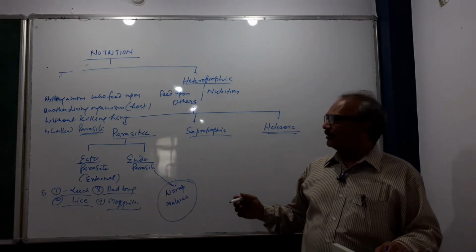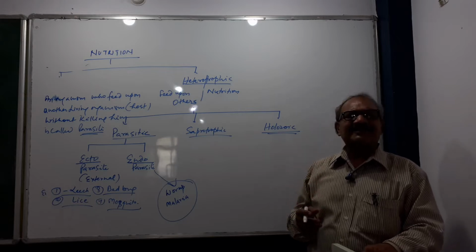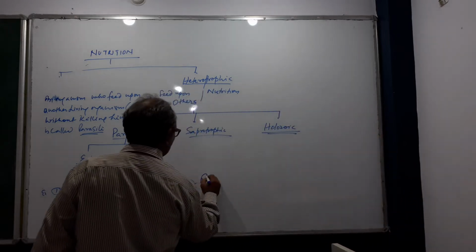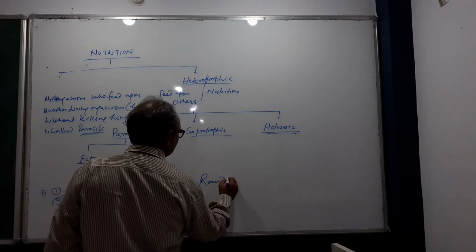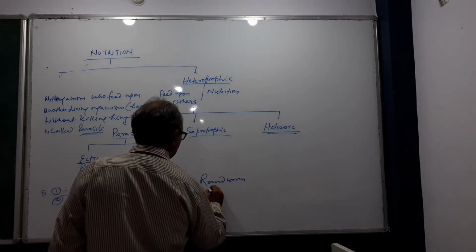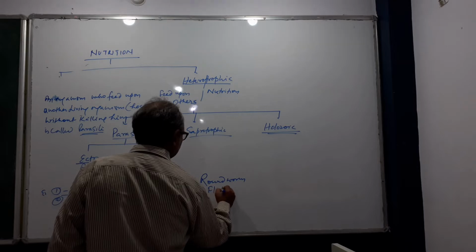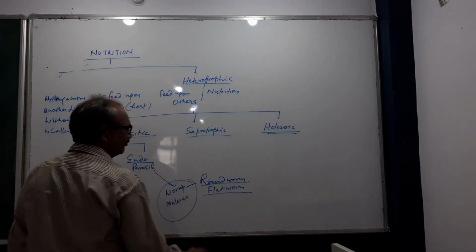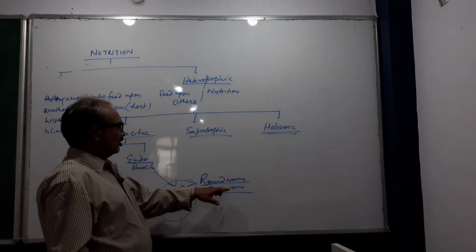But worms, if you have already studied in class 9 in diversity, there is Aschelminthes, roundworm, and Platyhelminthes, flatworm. We already know this terminology.